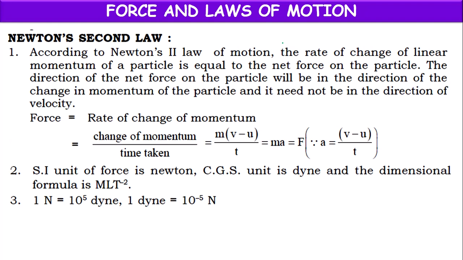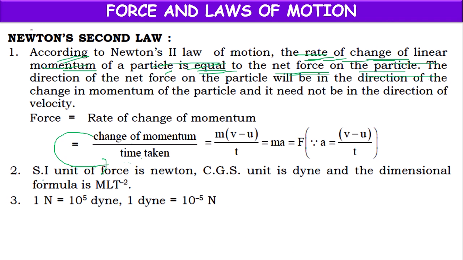Next one, Newton's second law. According to Newton's second law of motion, the rate of change of linear momentum, that is, change of momentum with respect to time, is equal to the net force acting on the particle.